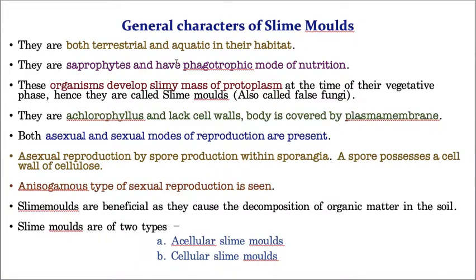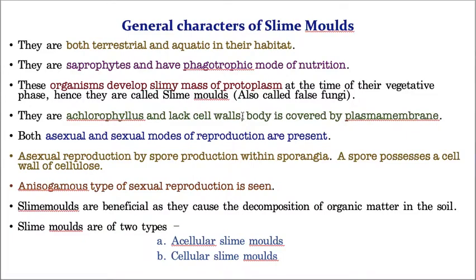Asexual reproduction is by production of spores in a special sac-like structure. The organism develops a special sac-like structure called a sporangium, and in the sporangium it develops spores. And this is a very tricky point, listen carefully. The body of the organism does not have a cell wall, remember? I told you just 2-3 minutes back. The organism's body is not covered by any cell wall.